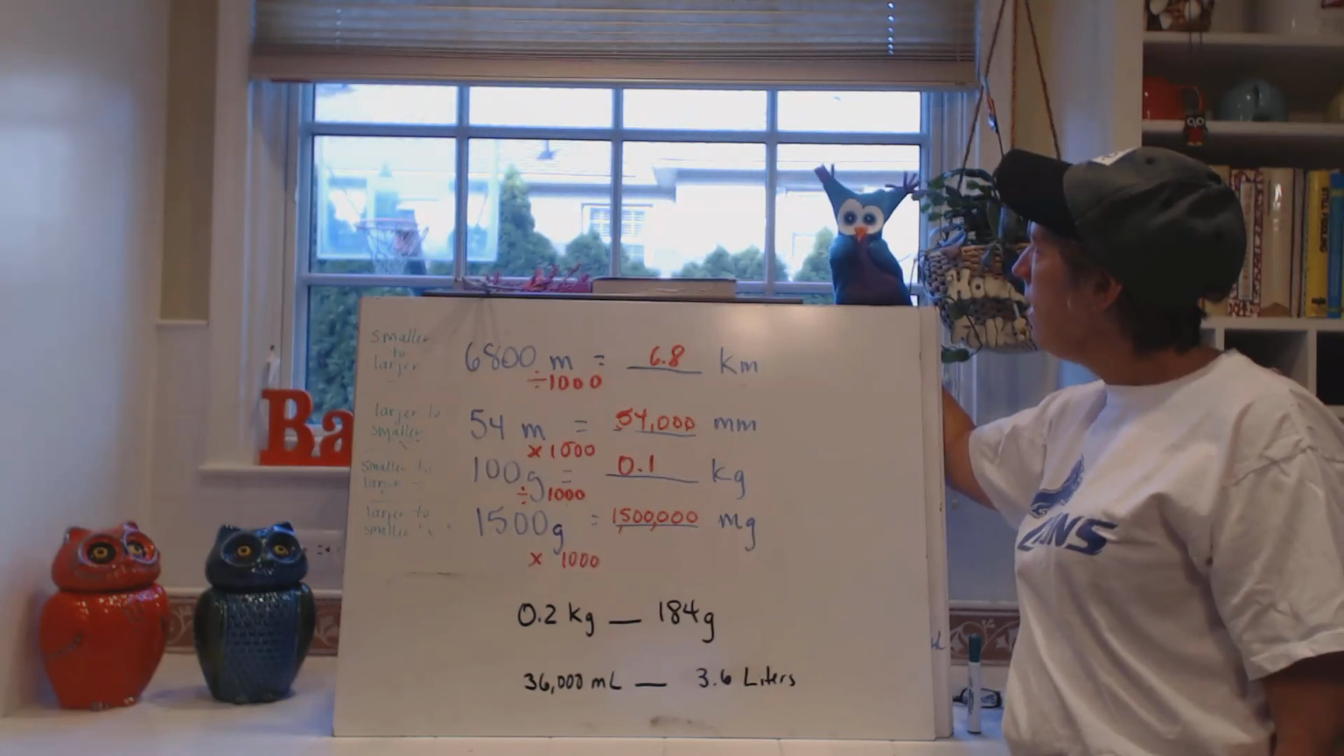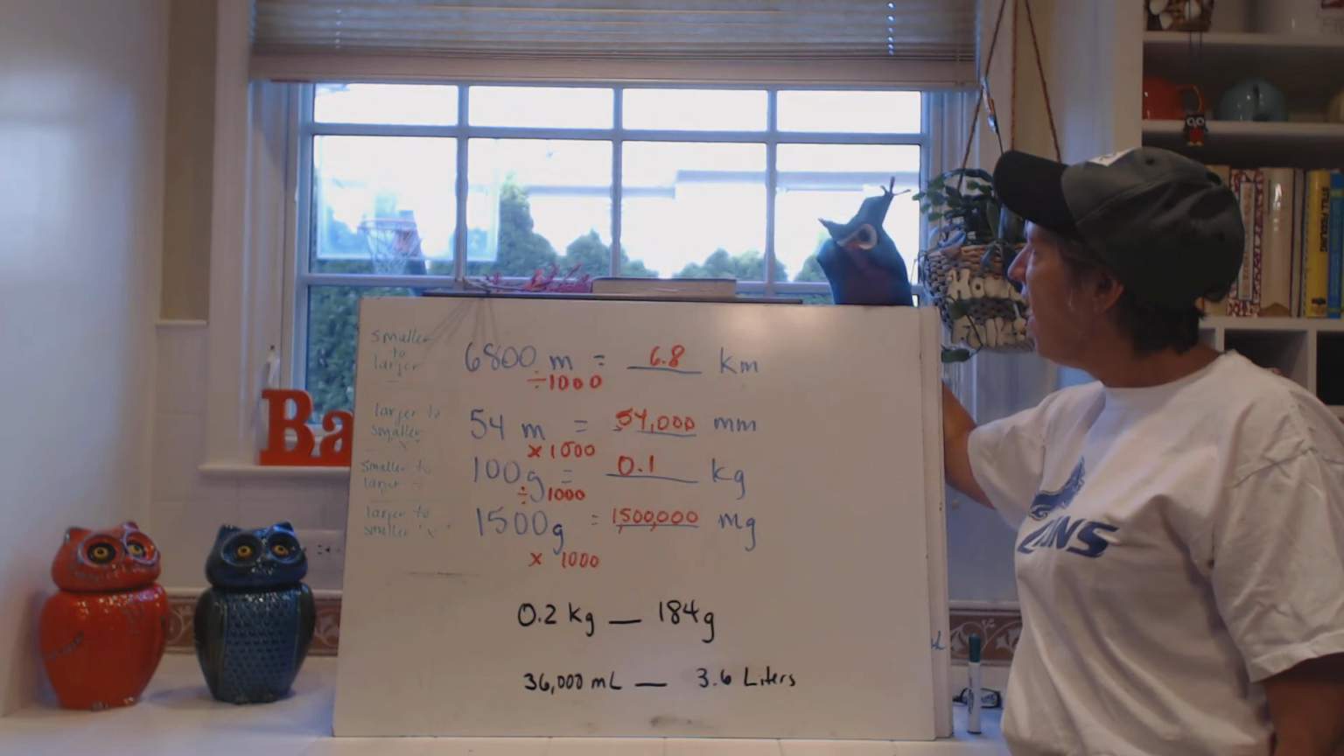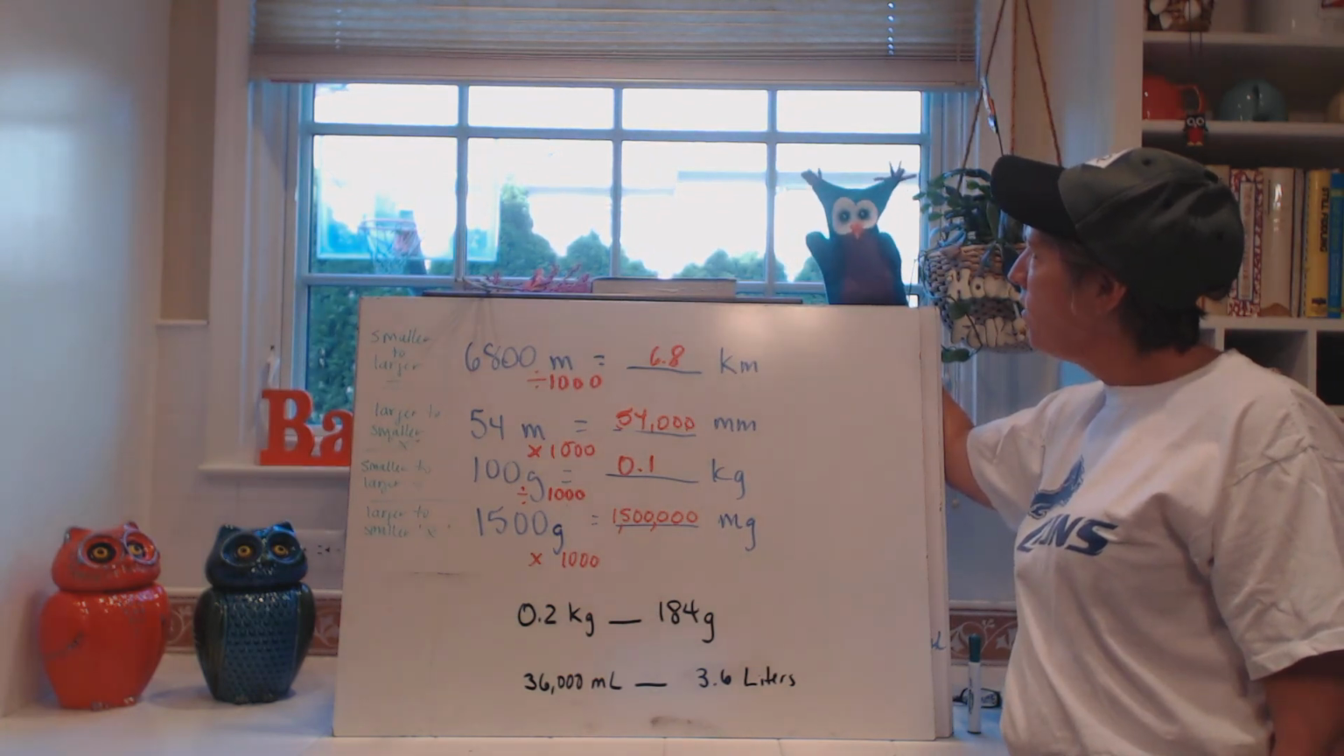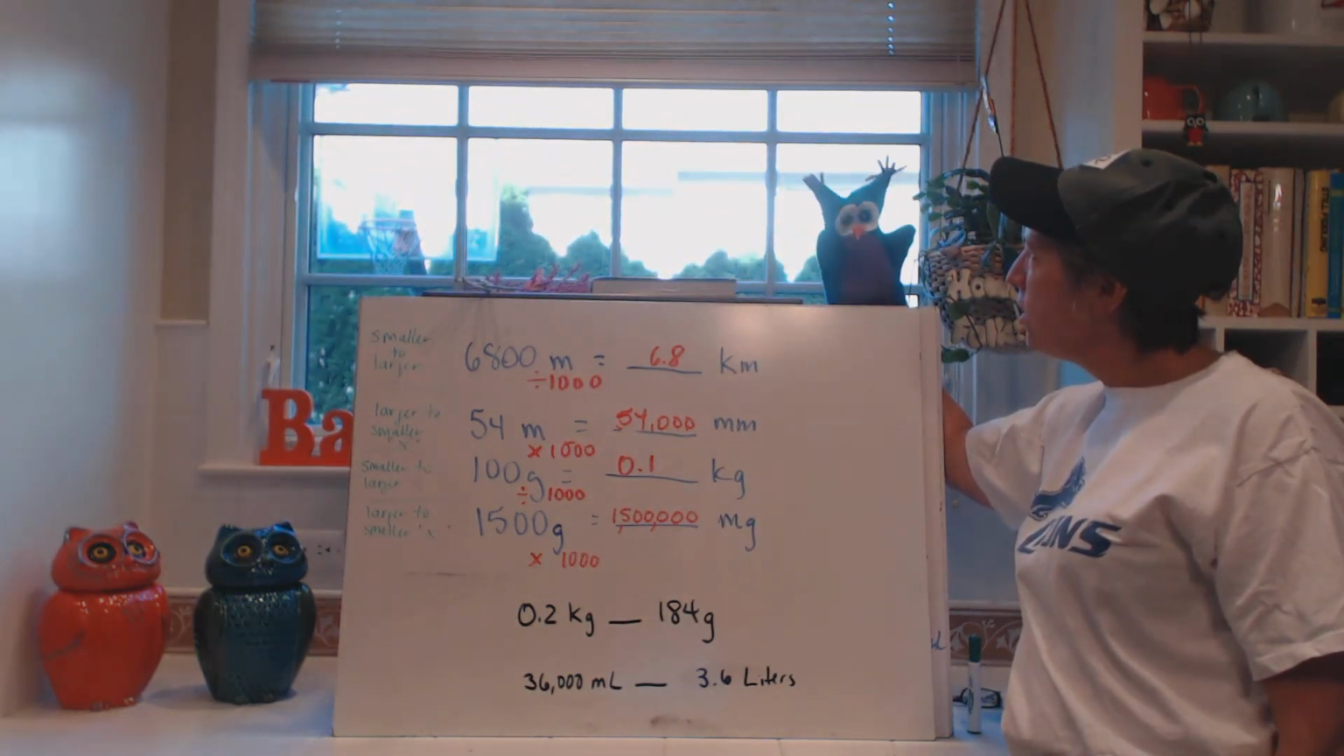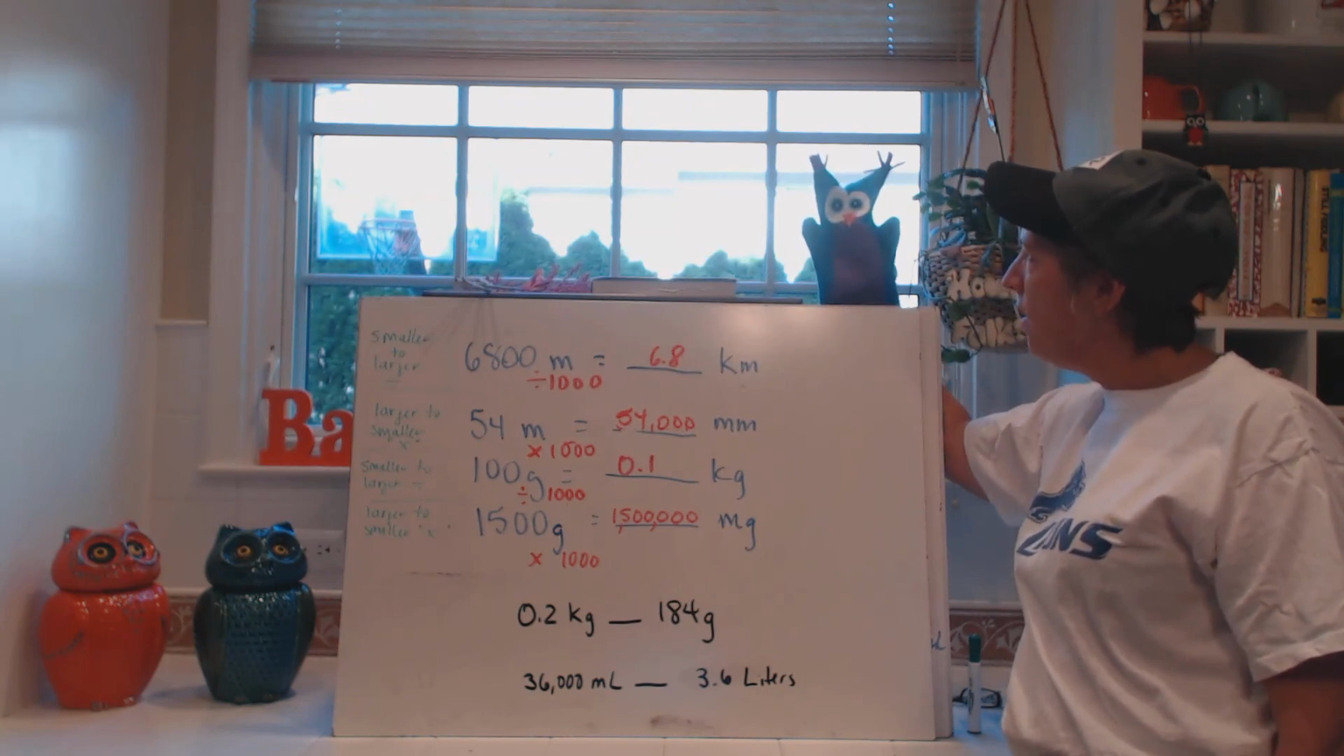Remember, smaller to larger, you divide by 1,000, larger to smaller, you multiply by 1,000.